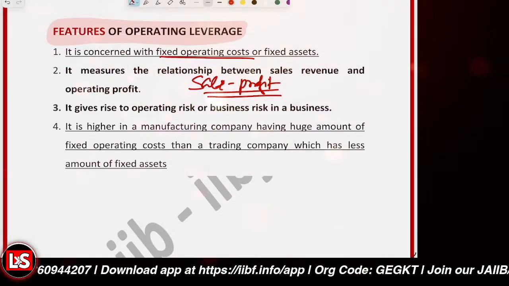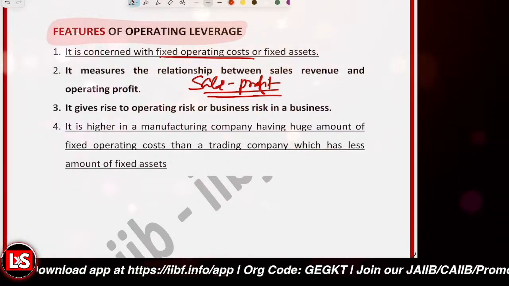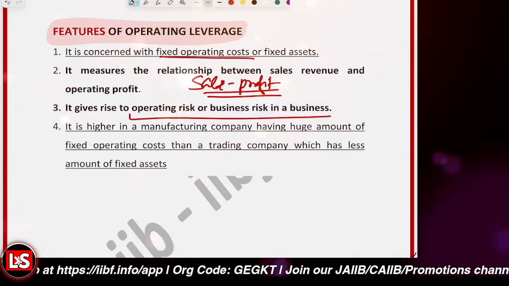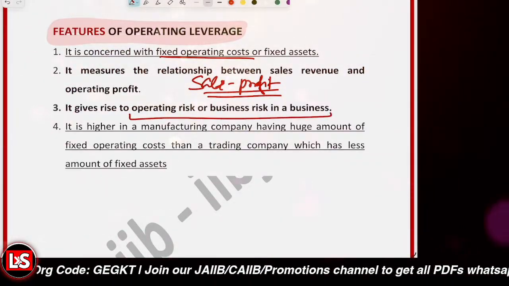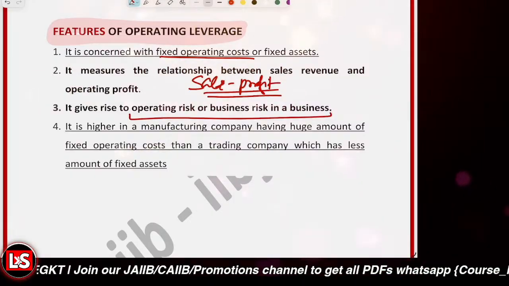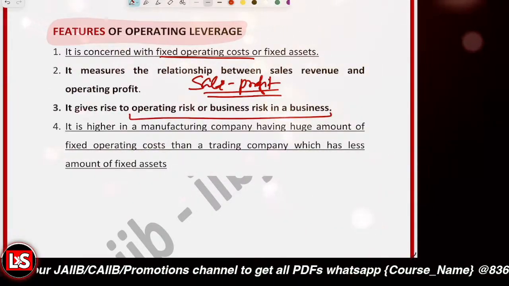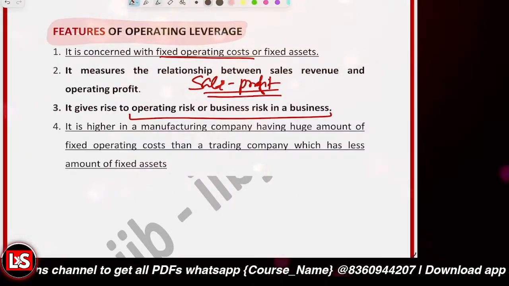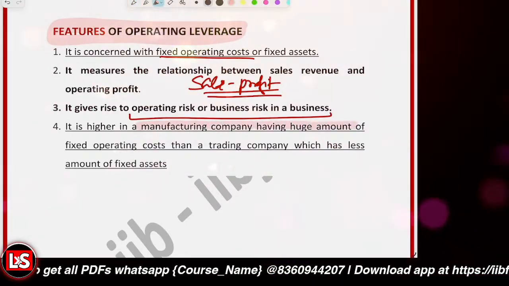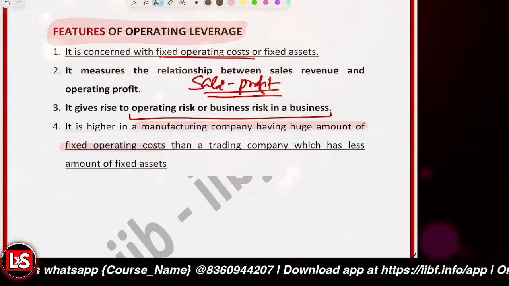Basically, higher leverage means higher risk. It gives rise to the operating risk or the business risk. And it is higher in manufacturing firms because there is a large fixed asset base. Huge amounts of fixed operating costs are there.